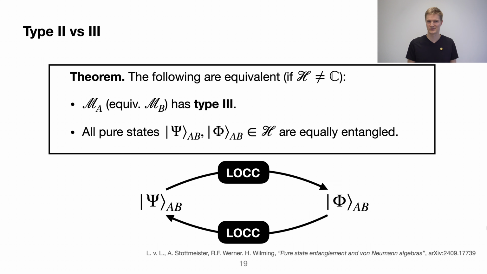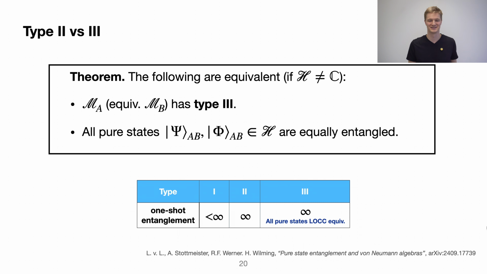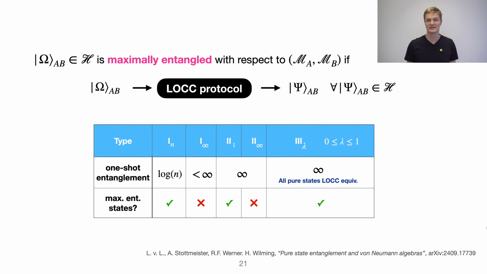Now we had these subtypes, right? We had type 2, 1 and type 3 lambda, and we'd also like to distinguish those. This table summarizes what we have done so far. First, we start off with maximally entangled states. A state is maximally entangled if and only if it's more entangled than every other state. So for every other state psi, we can go from omega to that state psi with an arbitrarily small error. Such maximally entangled states exist precisely in types 1n, 2, 1, and 3 lambda, but they do not exist in 1 infinity and 2 infinity.